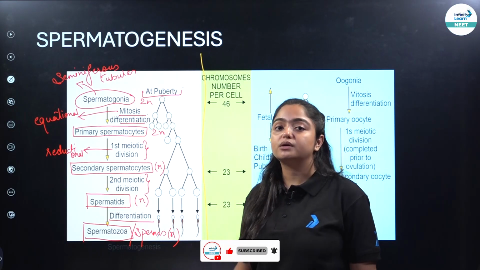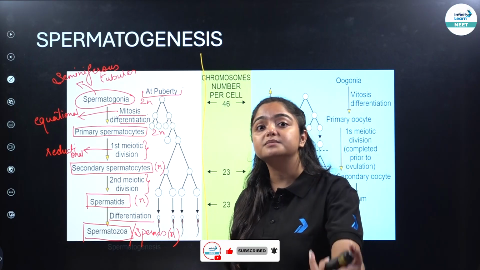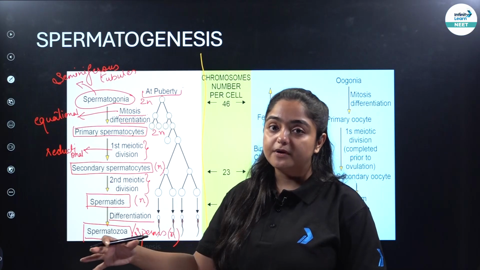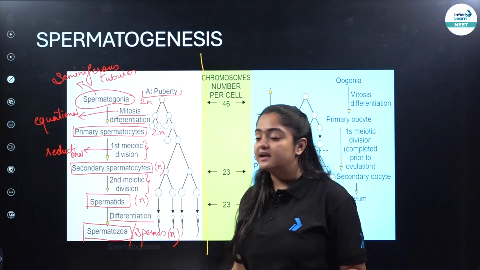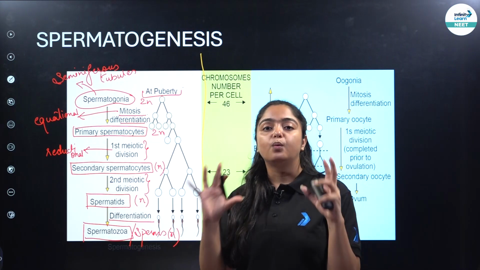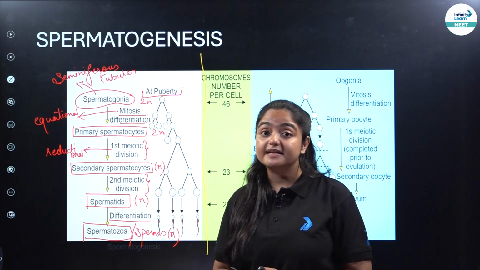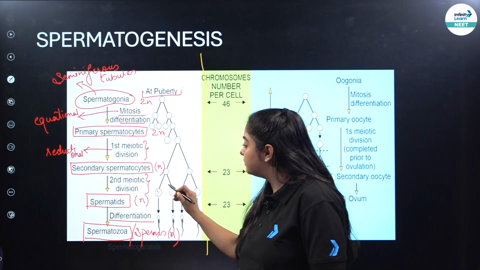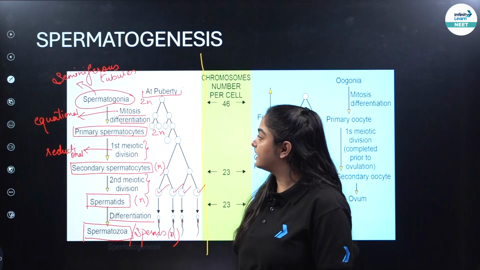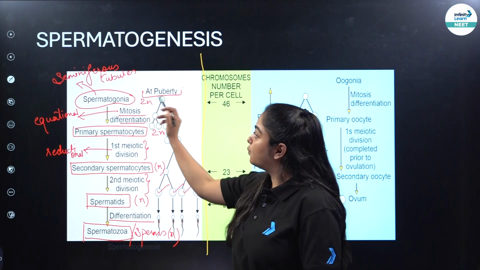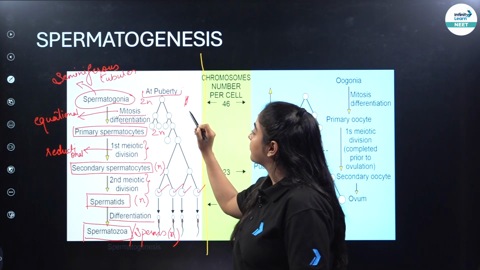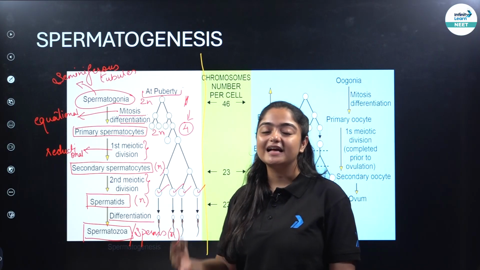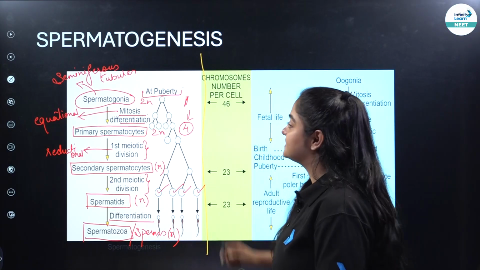And then the second meiotic division takes place and it forms spermatids. Again, because the meiotic division has taken place, the spermatid will also be a haploid cell. And finally, when the differentiation of the spermatids takes place, it forms 4 sperms over here, because how many spermatids were formed? 1, 2, 3, 4, correct? So by this, what did you understand? One spermatogonia is able to form 4 sperm cells, right? So that is how spermatogenesis takes place.